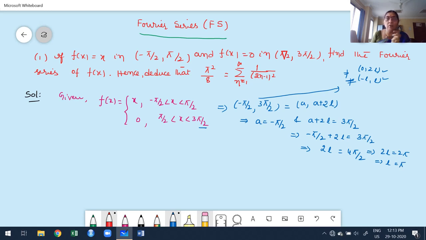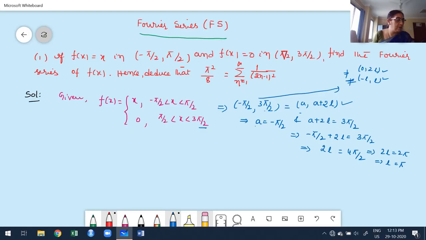Before moving to the next step, I'm going to explain once again. If the overall interval is not in the form of the first case or the second case, how do we proceed? In such cases, you go for the general form of the Fourier series. Define the interval a comma a plus 2l. Equate to the lower limit and equate to the upper limit. Simplify that, and finally we get the L value. What is my L? L is equal to pi.